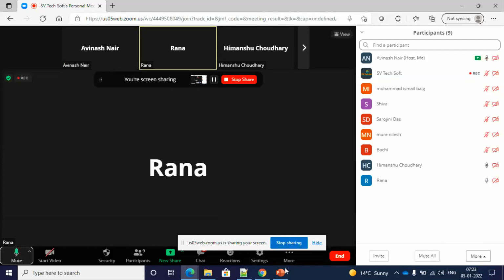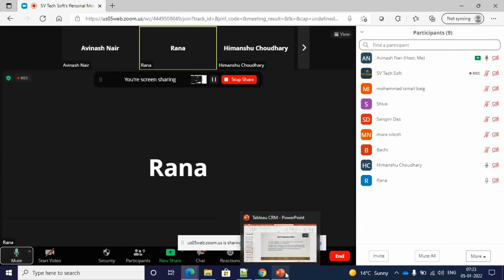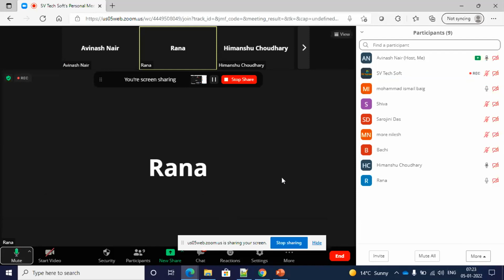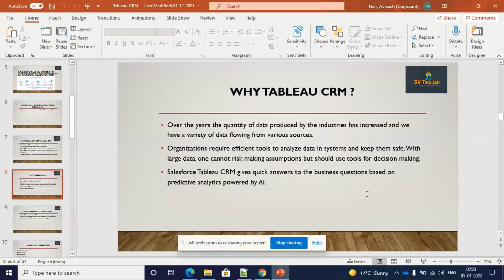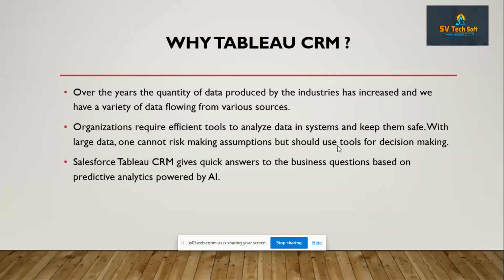Actually, the thing is that I will be saying everything. There's a free development org. I think you must be aware that in Salesforce we have a free development org, right? Similarly, in Salesforce Tableau CRM also, we have a free development org. I will be walking through all those things, so don't worry about that.